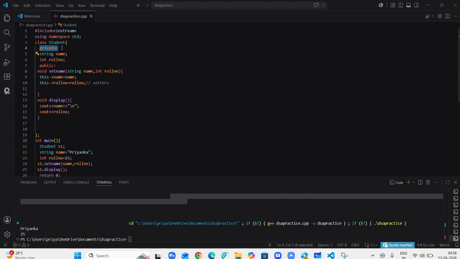I'm also doing a recap of the last lecture. Access modifiers are of three types. They decide whether the member functions and properties declared in a class can be accessed from another class or not.